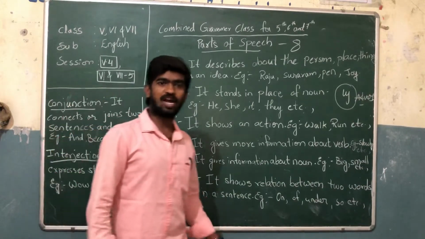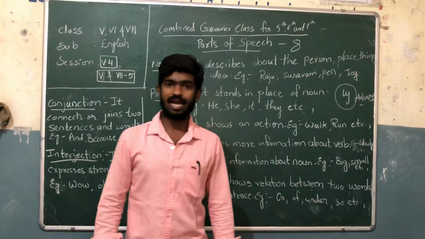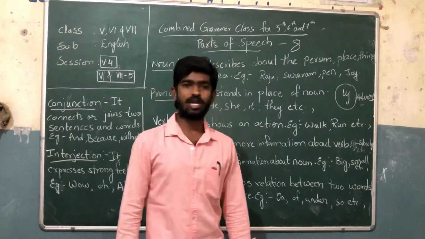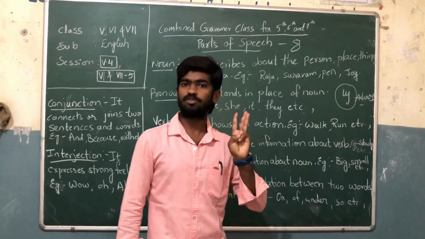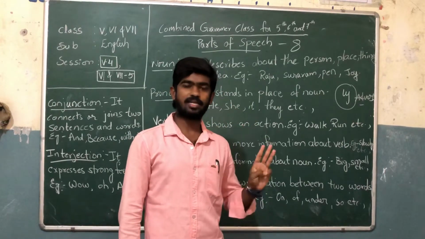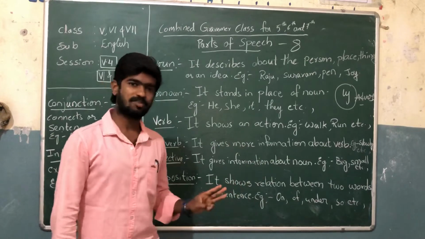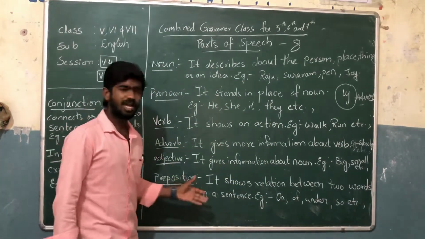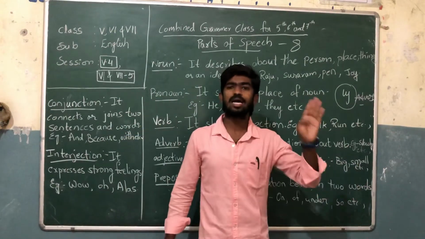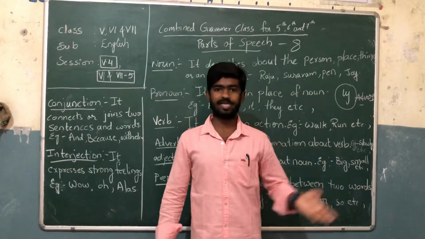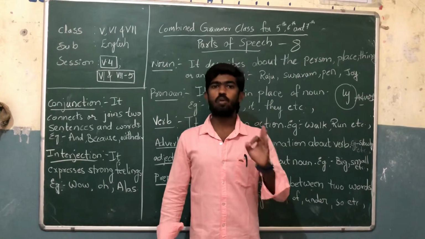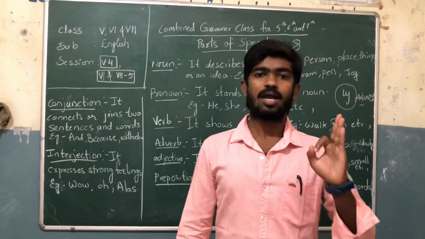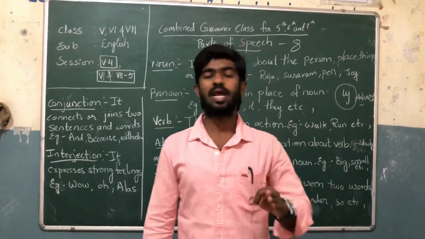Next is the adjective. In the previous class we learned that adjectives have three forms, which are the degrees of comparison. So let's learn what an adjective is. It gives more information about the noun and, in some cases, another adjective.